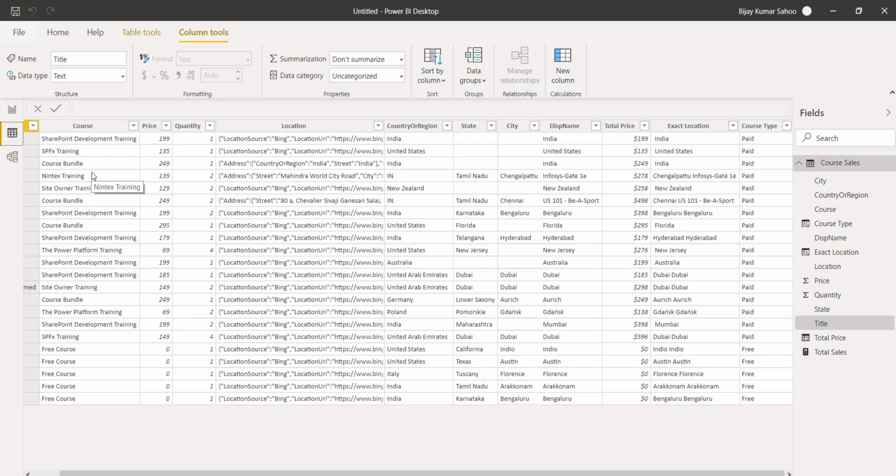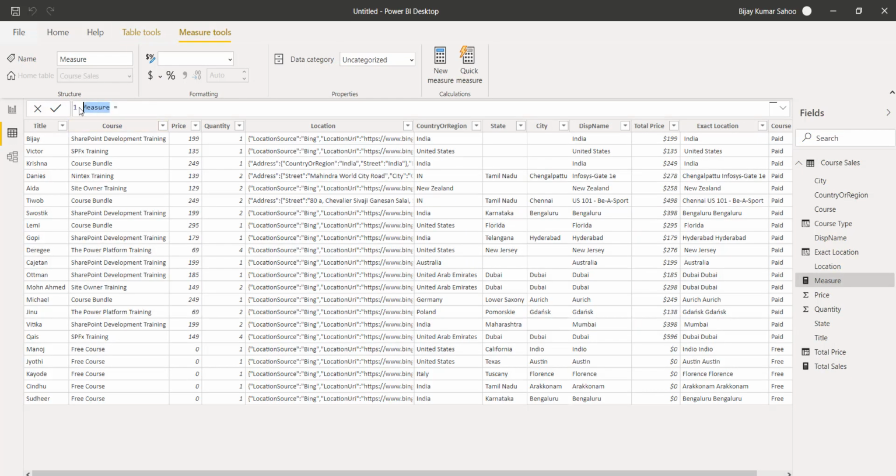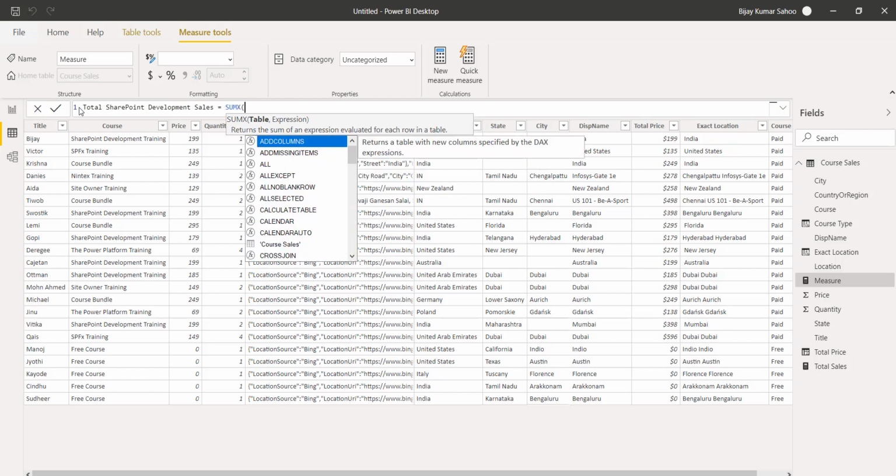In this case, we can use the SUMX function, and we also have to use a filter which will give us the total price from that. So I will do the same thing again. I will go to the table tools, click on new measure, and name it total SharePoint development sales. And on this, I will use a SUMX function, you can see here.